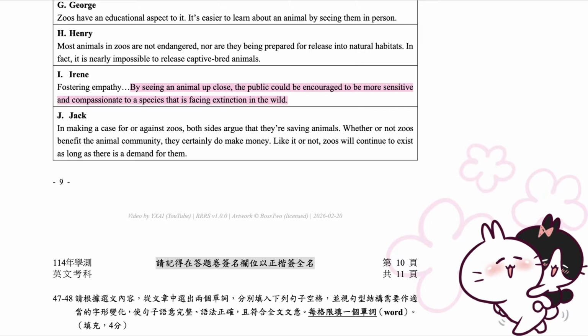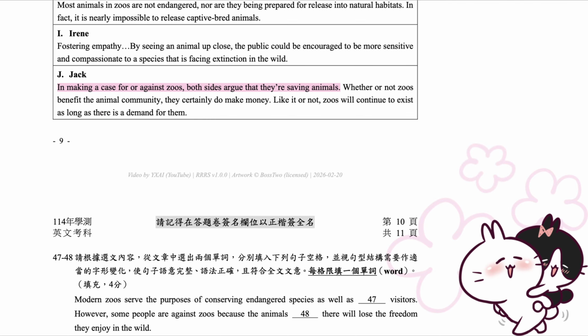By seeing an animal up close, the public could be encouraged to be more sensitive and compassionate to a species that is facing extinction in the wild. J. Jack. In making a case for or against zoos, both sides argue that they're saving animals. Whether or not zoos benefit the animal community, they certainly do make money. Like it or not, zoos will continue to exist as long as there is a demand for them.